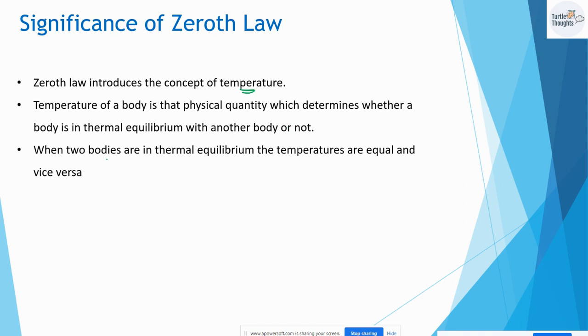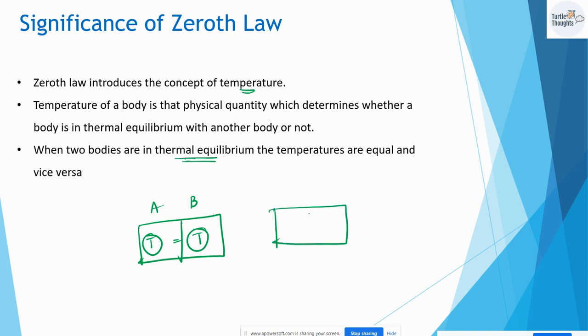When two bodies are in thermal equilibrium, then their temperatures are equal, and vice versa. Meaning, if I take A and B, and the temperatures are equal, T over here is equal to T over here, then I can tell that the two bodies are in thermal equilibrium. Similarly, if two bodies A and B are in thermal equilibrium, then both will have the same temperature. This is the significance of the zeroth law.